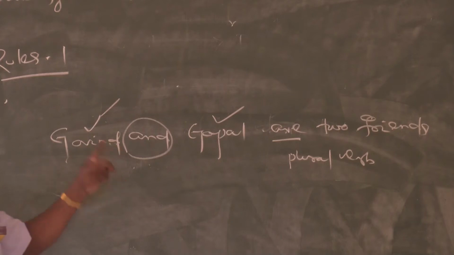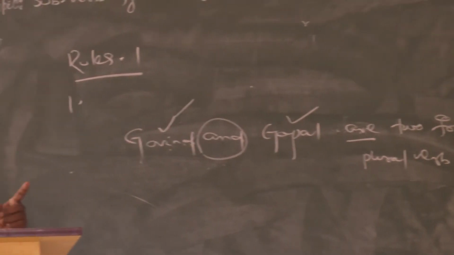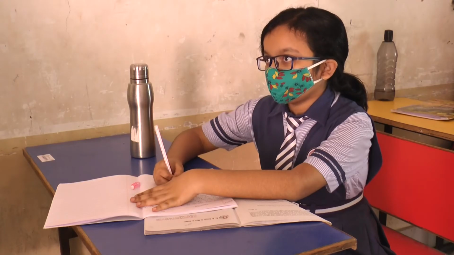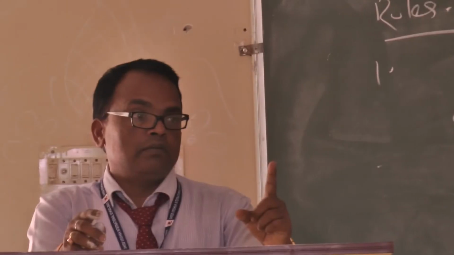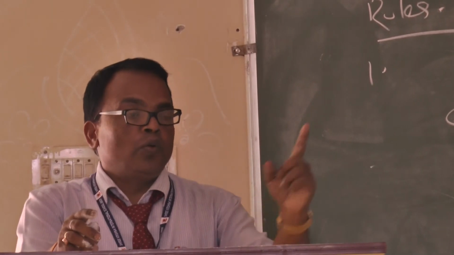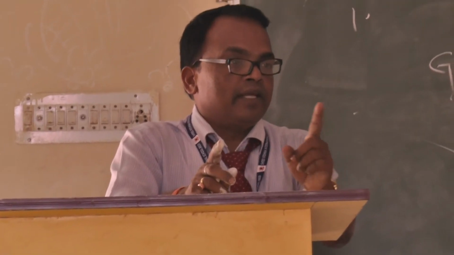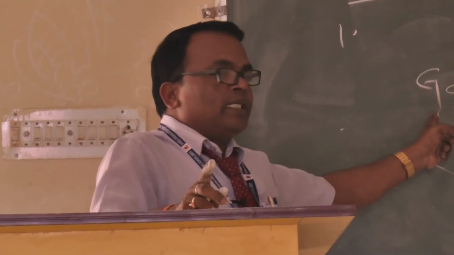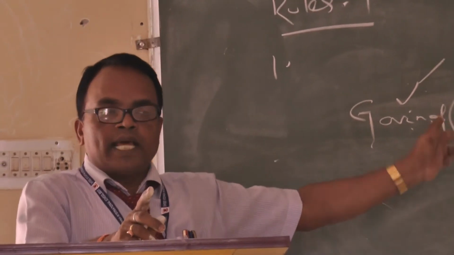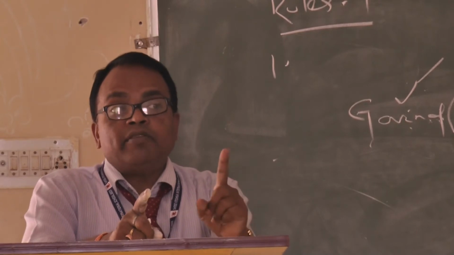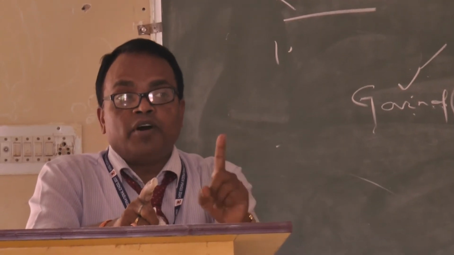Two singular nouns joined by and, the verb will be plural, isn't it? But if two singular nouns represent one idea, the verb will be singular. Two singular nouns joined by and usually represent different ideas: Govinda is one person, Gopal is another person. There 1 plus 1 becomes plural. But if two singular nouns represent one idea, one feeling, the verb will be singular.